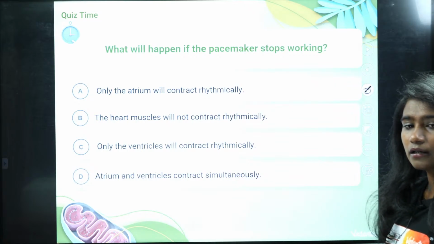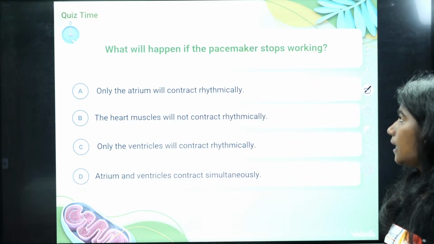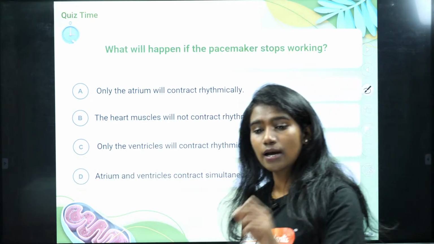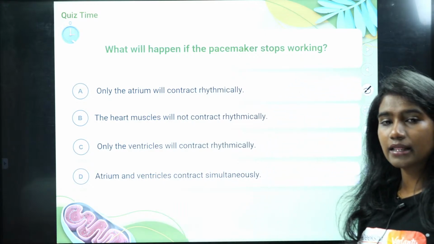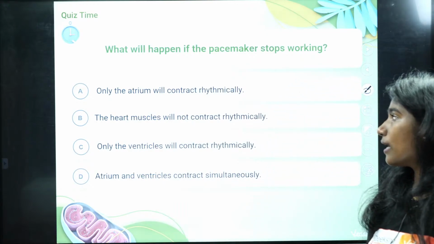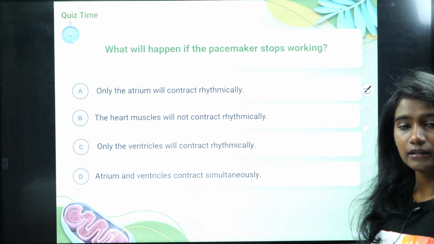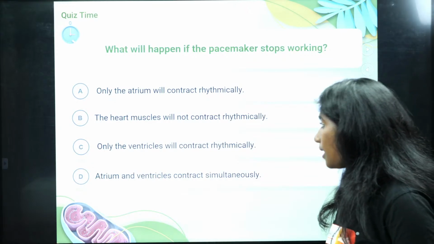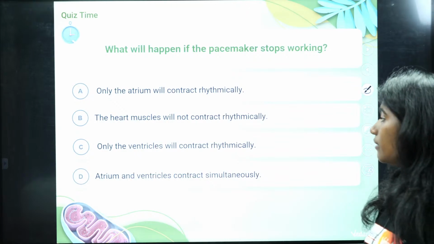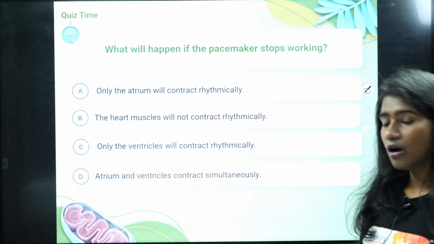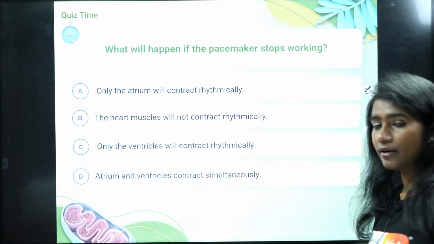So here the sinoatrial node is present in the right atrium. Now let's say there is no pacemaker. Then what happens? Only the atrium will contract? Or the heart muscle will not contract rhythmically? Or only the ventricle will contract? Or the atrium and ventricle contract simultaneously?